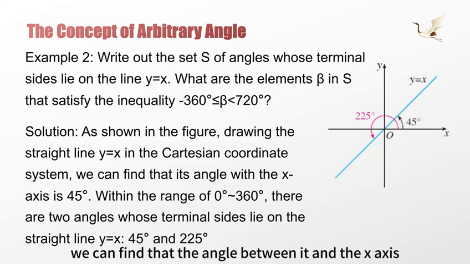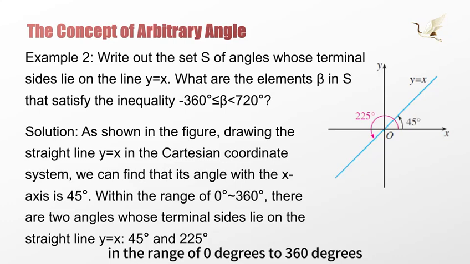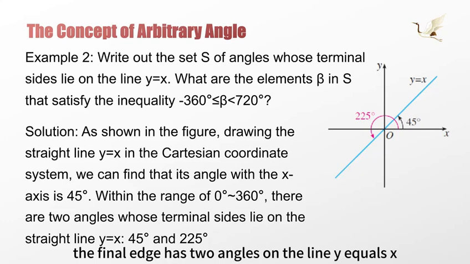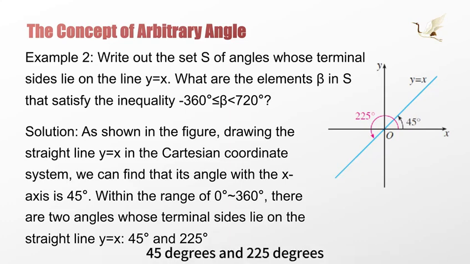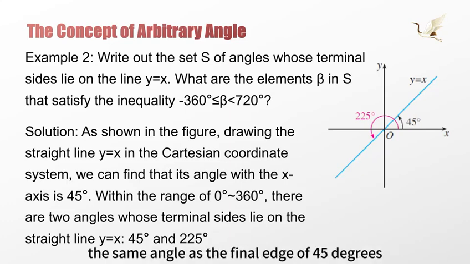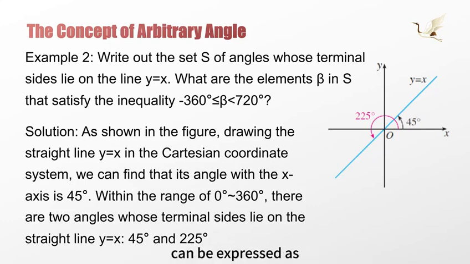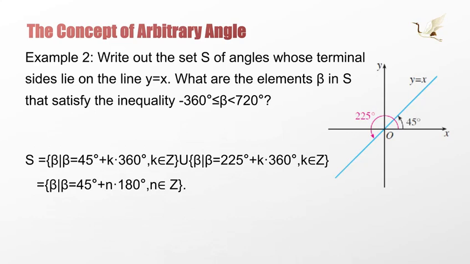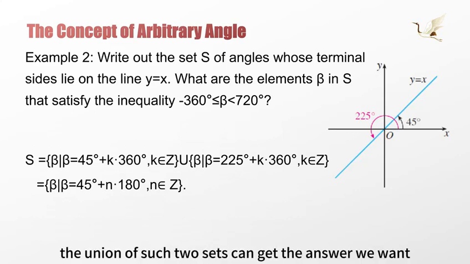We can find that the angle between it and the x-axis is 45 degrees. In the range of 0 degrees to 360 degrees, the terminal edge has two angles on the line y equals x, 45 degrees and 225 degrees. The angles with the same terminal edge as 45 degrees can be expressed as 45 degrees plus 360 degrees times k, and those with the same terminal edge as 225 degrees can be expressed as 225 degrees plus 360 degrees times k. Then the union of these two sets gives the answer we want.